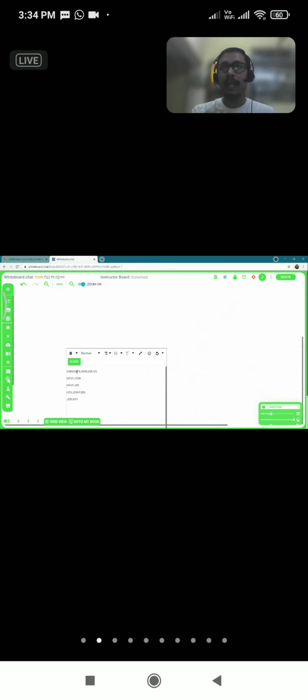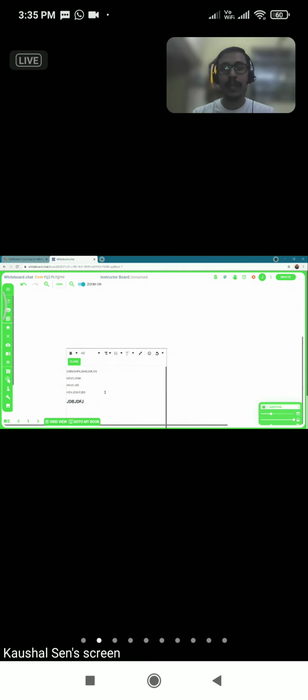So as a language teacher, if I want something very neat and tidy on my whiteboard, I can use the rich text option because it provides a small notepad kind of a thing. You can have different options like bold and italics, then you can change the font, change it to normal, or to heading 1, heading 2, things like that. Then you have the bullets option. This way we can ask the students to change the alignments and provide us with whatever writing material we are asking from them.